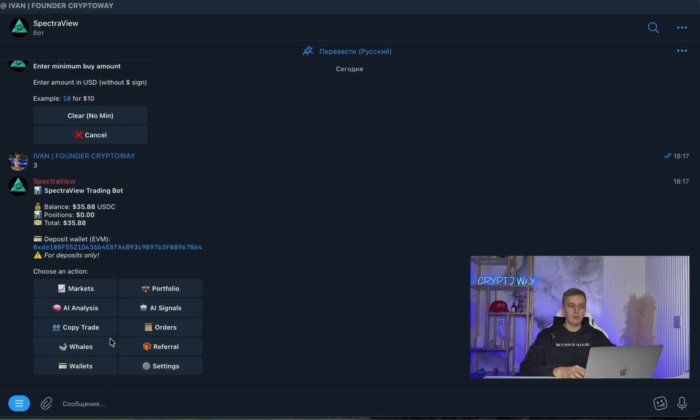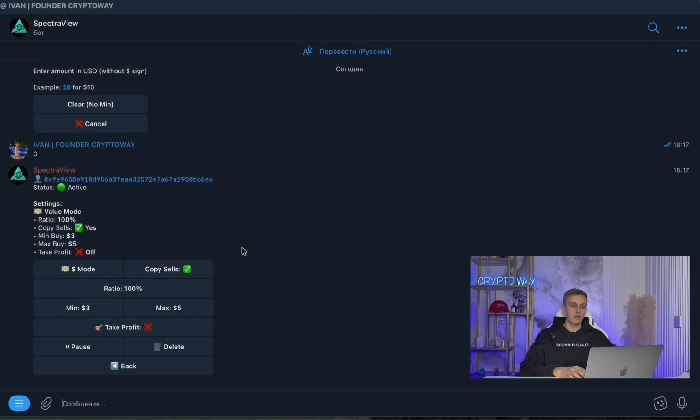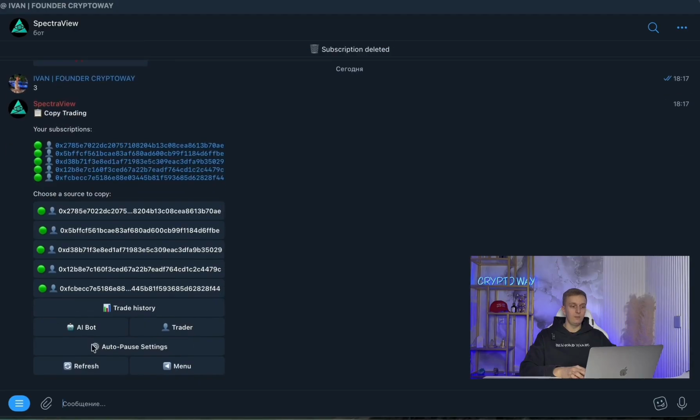And if we go to the copy trading section, here we can see the wallets that are currently active for us. You can also go in and, for example, disable a particular wallet. To do this, you simply click delete, or you can pause it.